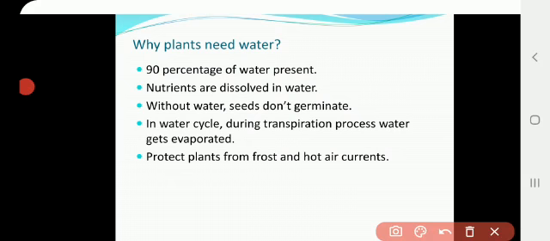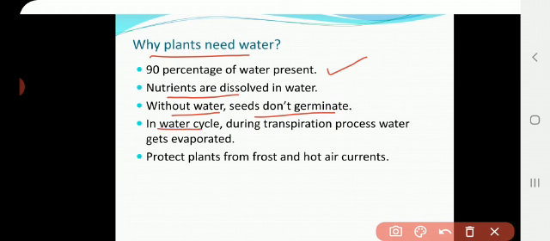First, why do plants need water? 90 percent of a plant is water. Water is essential because nutrients are dissolved in the water. The nutrients present in the plant have to be dissolved in water, and without water seeds do not germinate and will not grow into a plant.